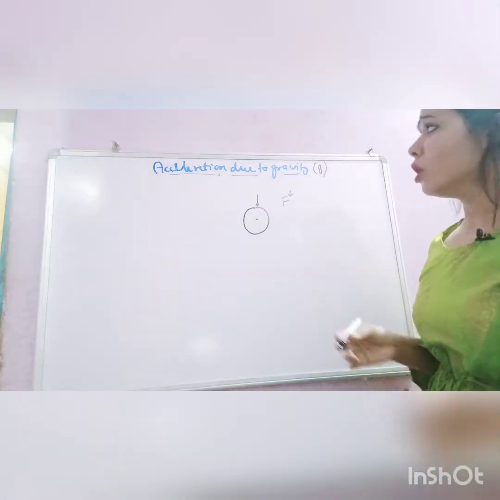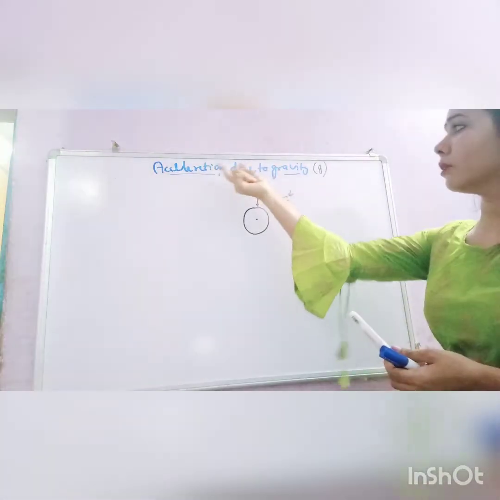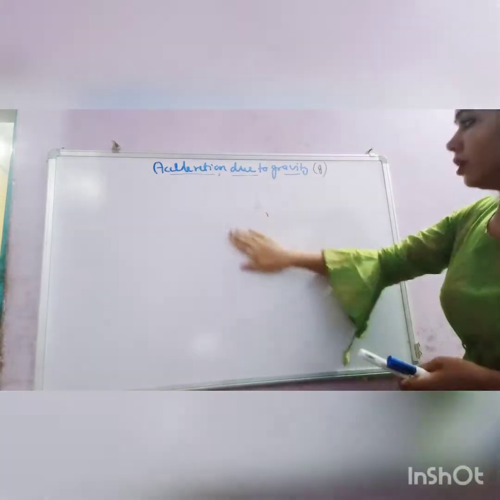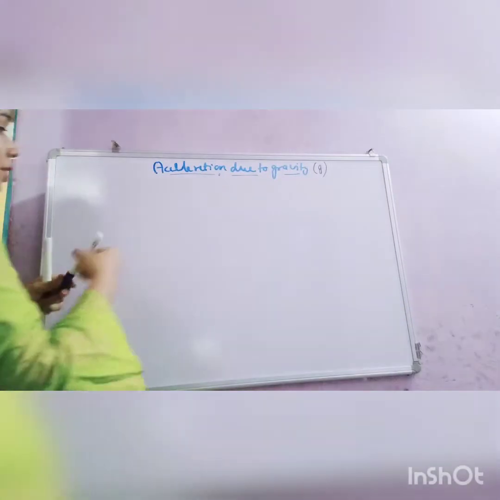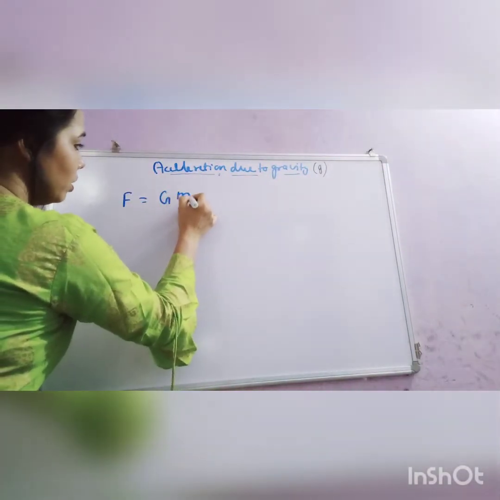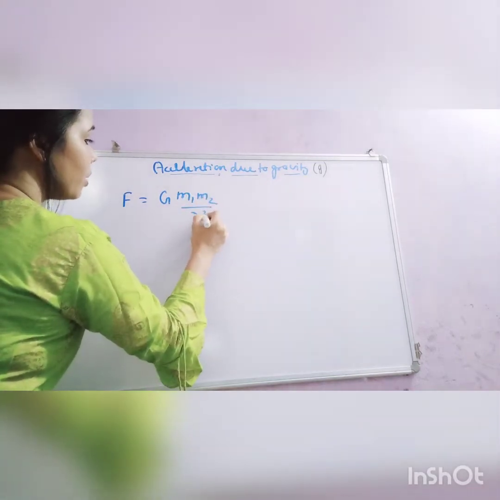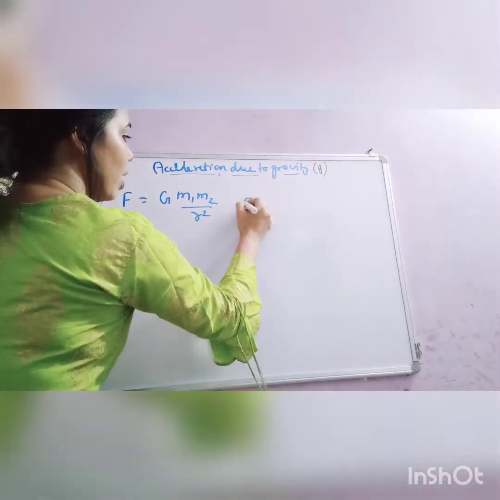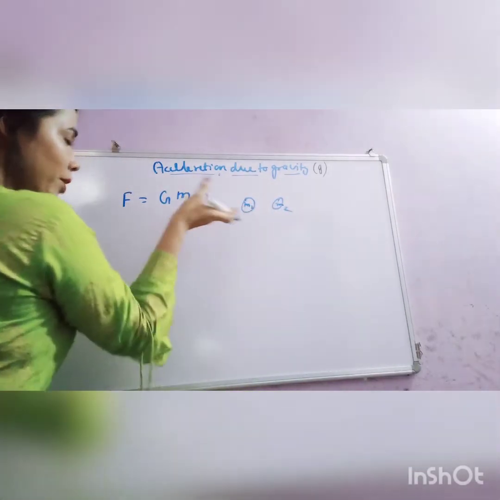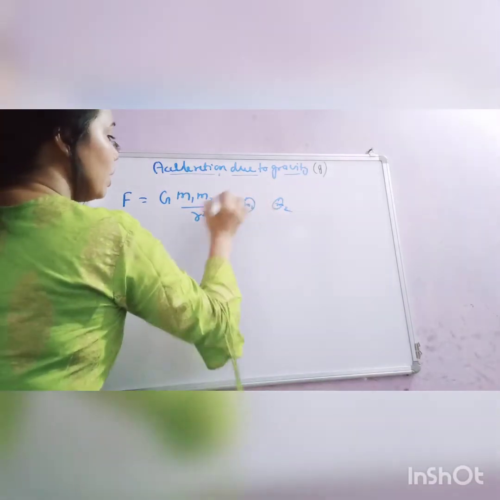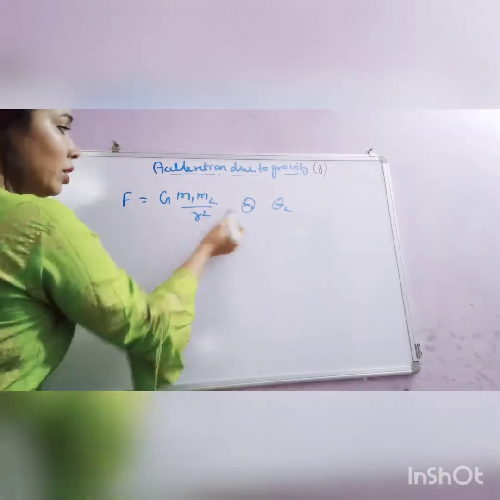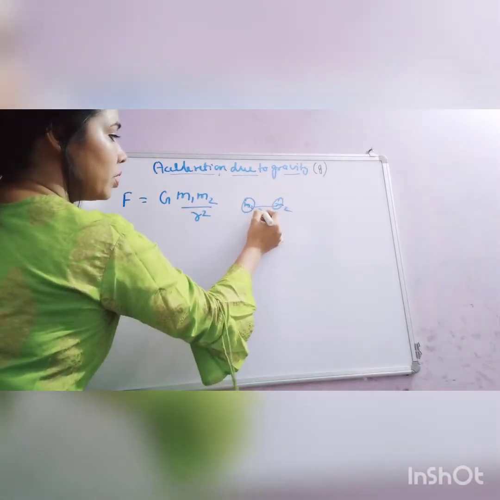In this video we will find out the value of acceleration due to gravity, that is small g. So let's derive it. We know that by Newton's gravitational law, force is equal to G m1 into m2 upon r square. If there are two bodies of mass m1 and m2, then the gravitational force of attraction between these two bodies is equal to G times the mass of the first multiplied by the mass of the second, divided by the square of the distance between their centers.